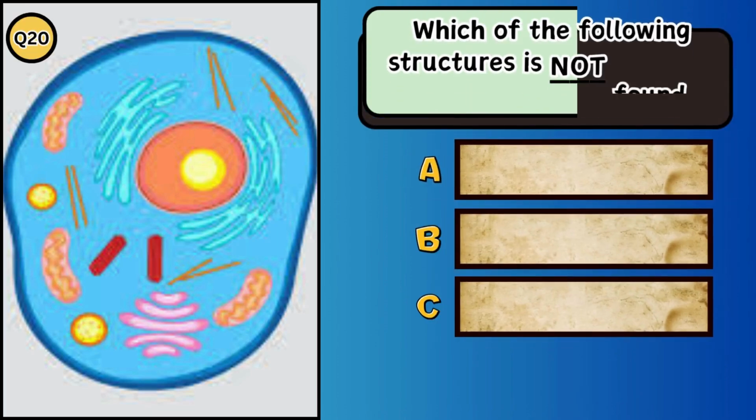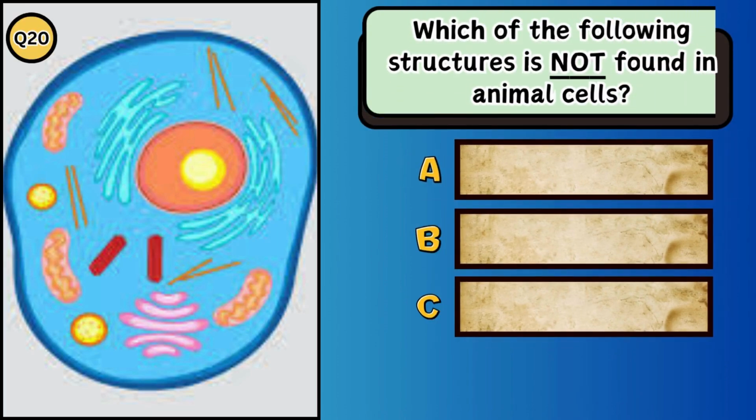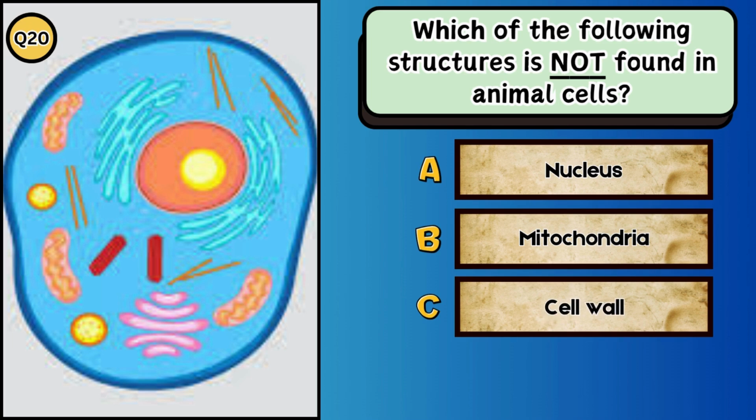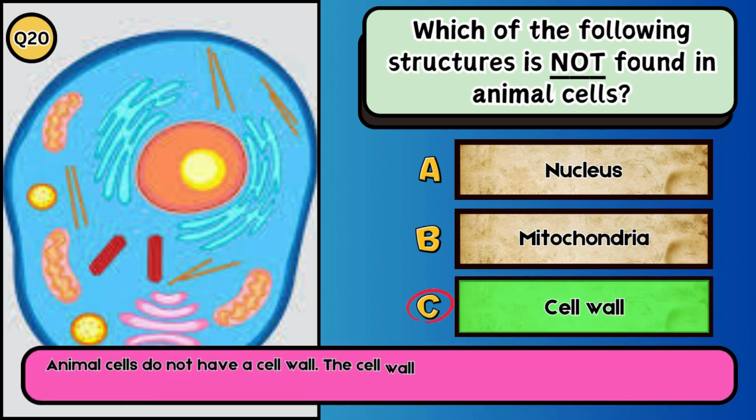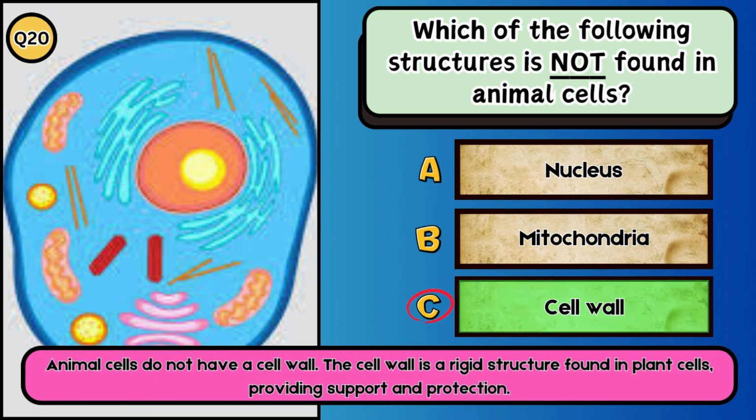Which of the following structures is not found in animal cells? A. Nucleus. B. Mitochondria. C. Cell wall. The answer is C. Cell wall. Animal cells do not have a cell wall. The cell wall is a rigid structure found in plant cells, providing support and protection.